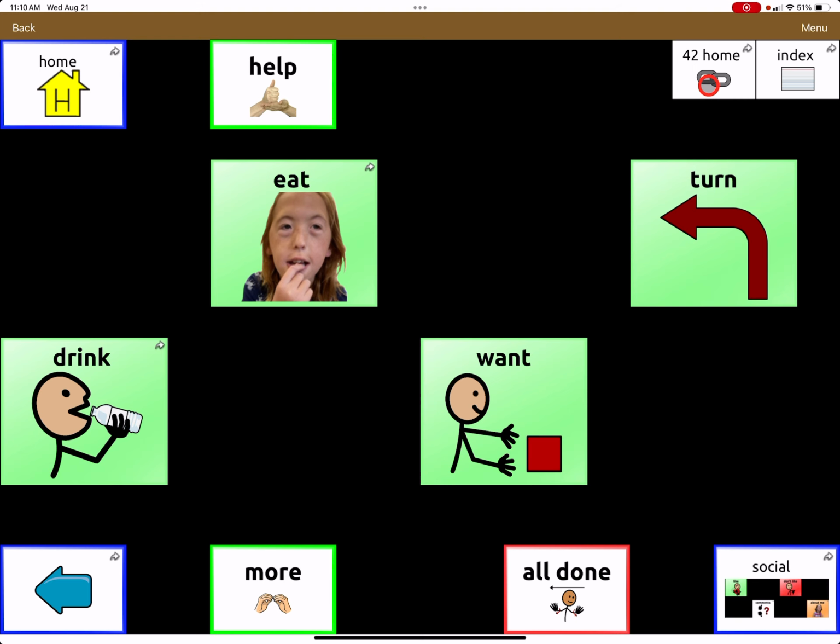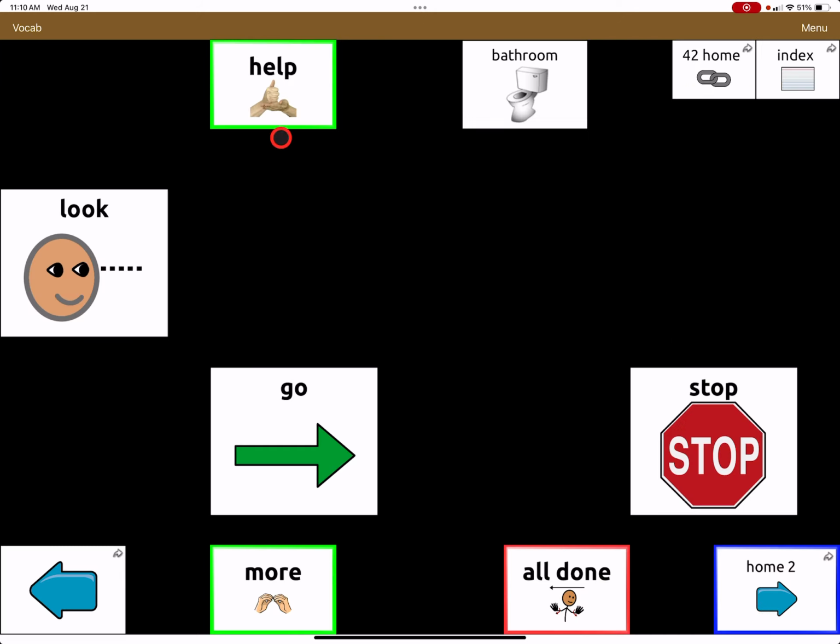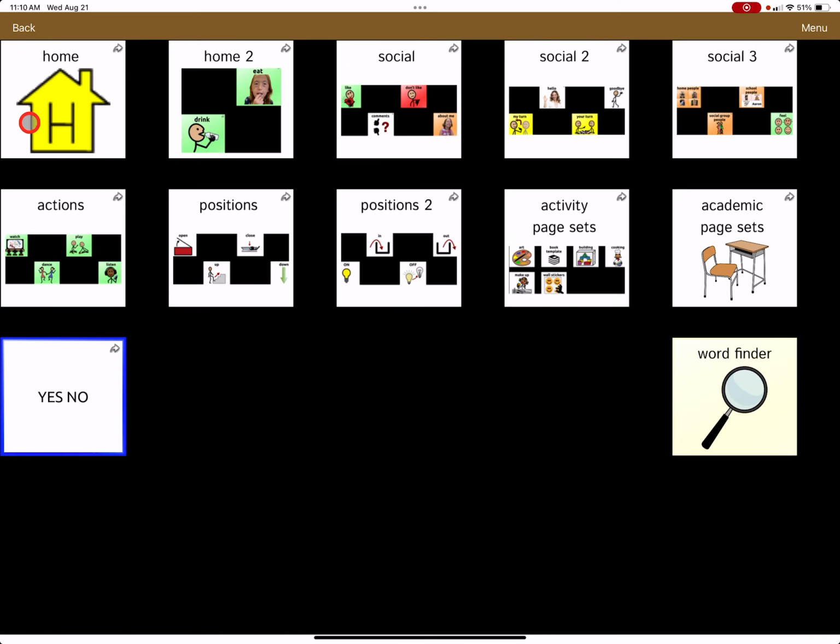We have a link to the homepage and an index of the primary pages, these primary custom pages, on most pages where you'll see it up here in the corner because I think that was something that the classroom requested to be able to see what choices you have and get to it.